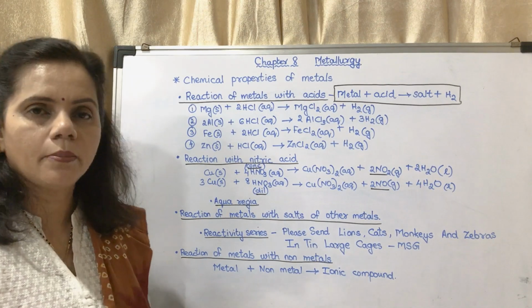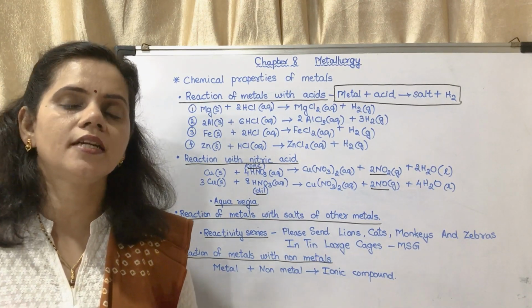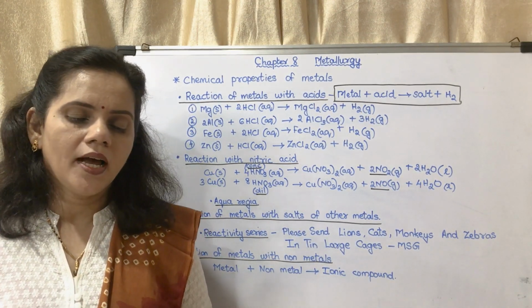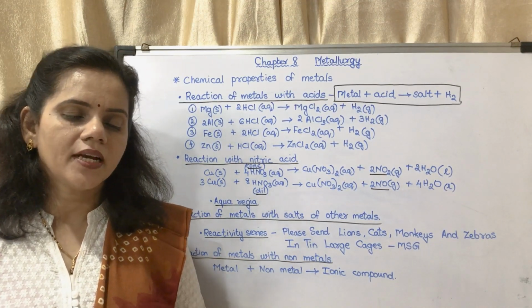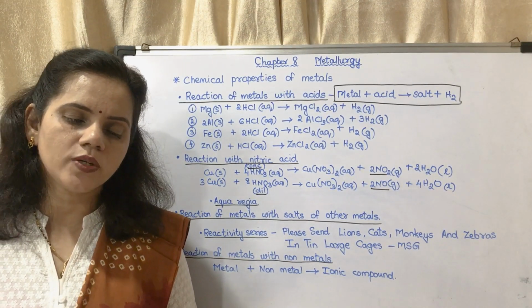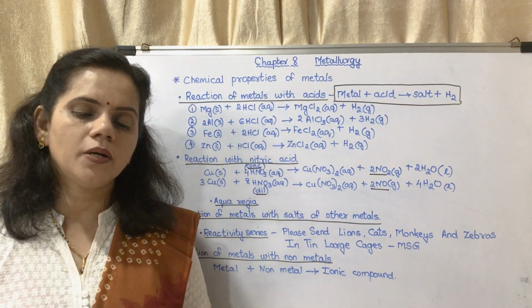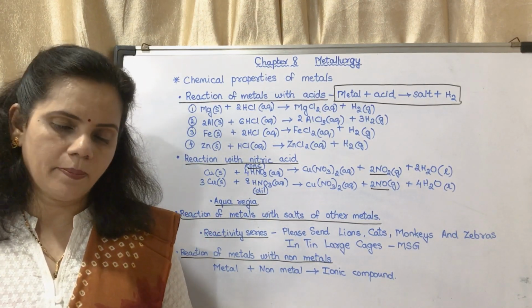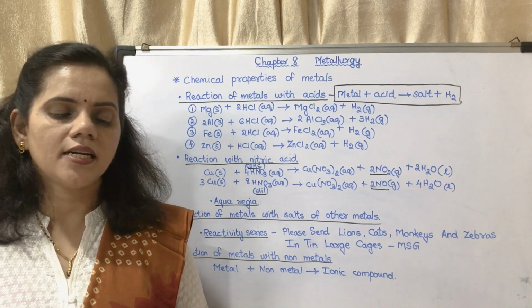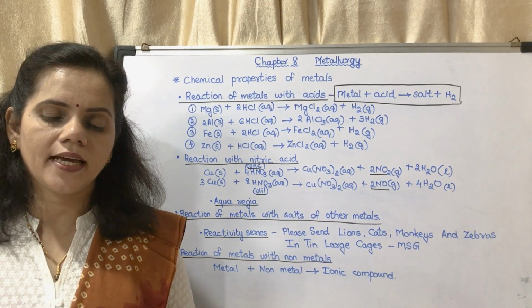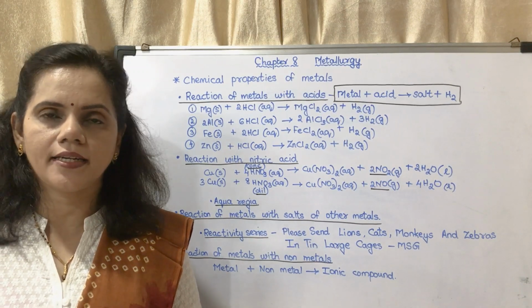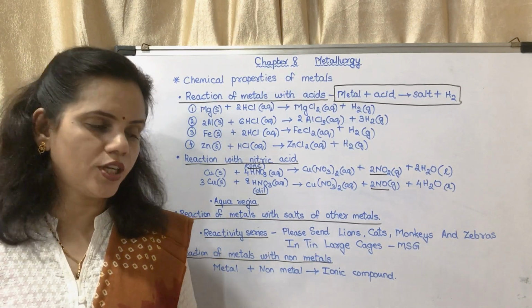in the textbook in a box. It is a very important question, a board question. Aqua regia is a highly corrosive and fuming liquid. It is one of the few reagents which can dissolve noble metals like gold and platinum. Aqua regia is freshly prepared by mixing concentrated hydrochloric acid and concentrated nitric acid in the ratio 3:1.